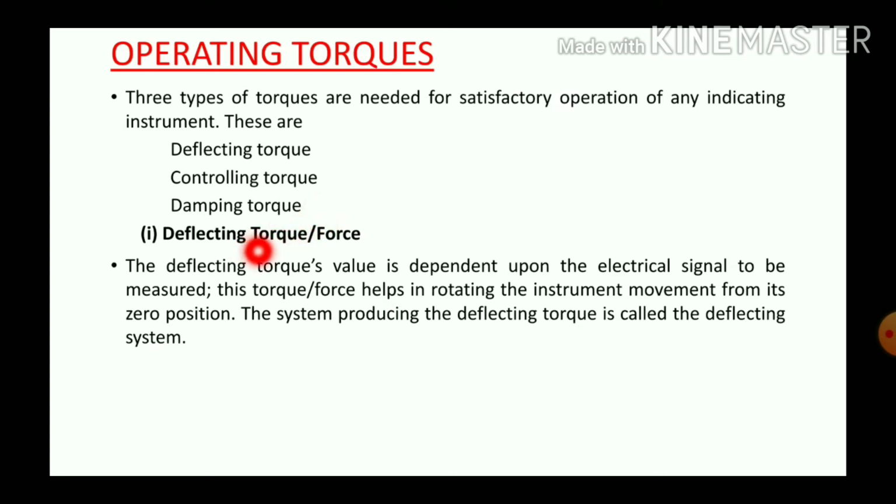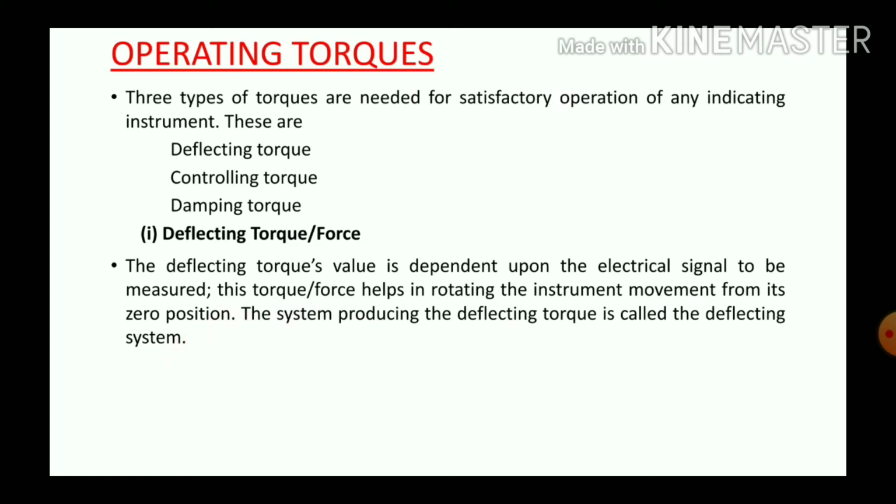First one is deflecting torque or deflecting force. The deflecting torque's value depends upon the electrical signal to be measured. This torque or force helps in rotating an instrument movement from its zero position. The system producing the deflecting torque is called deflecting system.